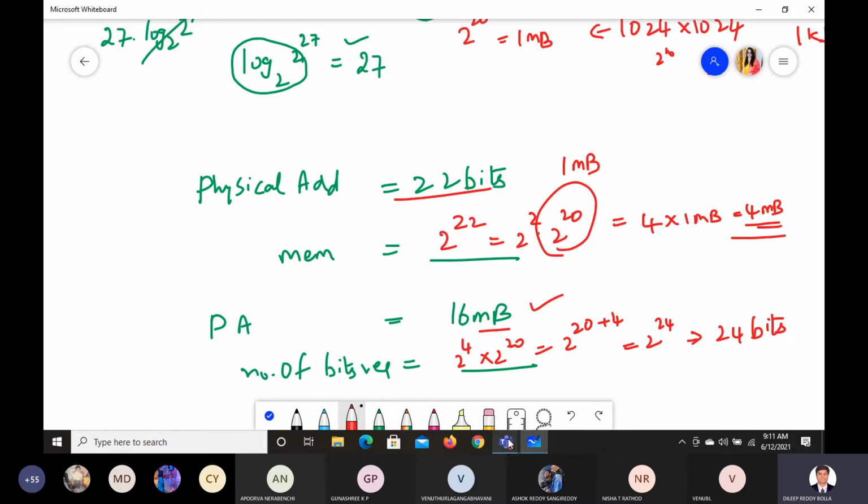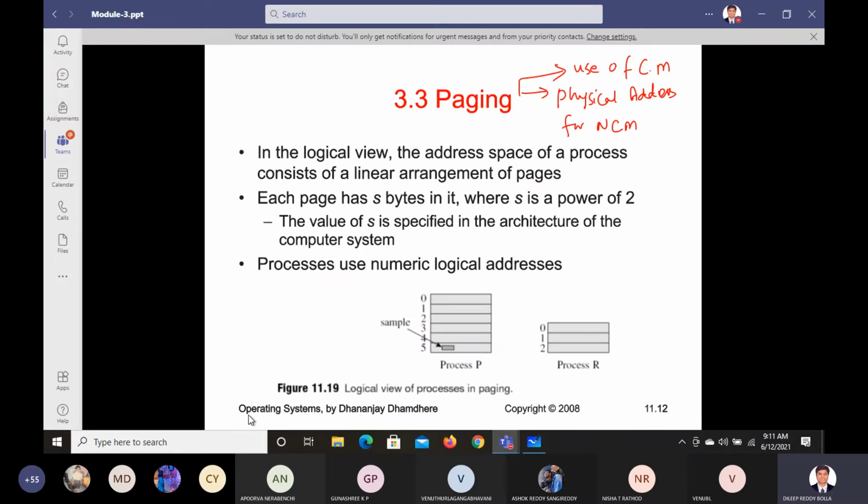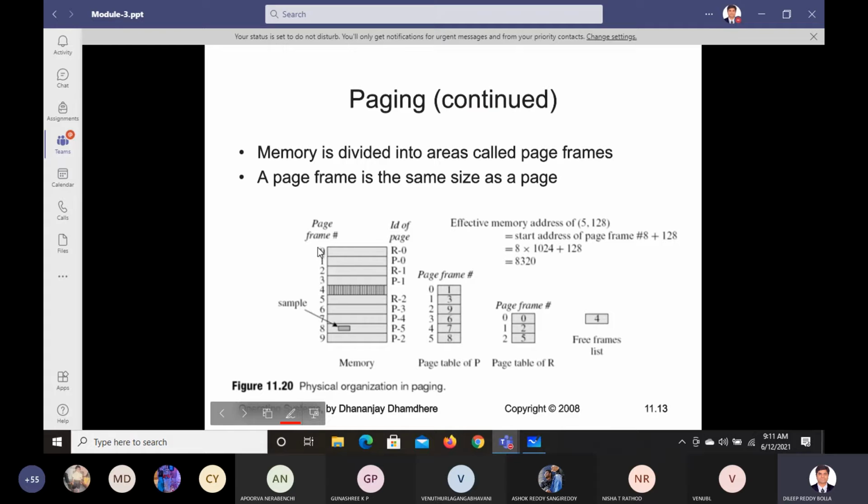Yeah, so let us go into the concepts now. Now this paging part, it is done. Now you see here, if you observe this carefully, let us try to understand what will happen in paging. This memory that we have is going to be divided into areas called page frames. If you look at this one, there is one page frame. If you look at this one, there is one separate page frame. Now try to understand here.